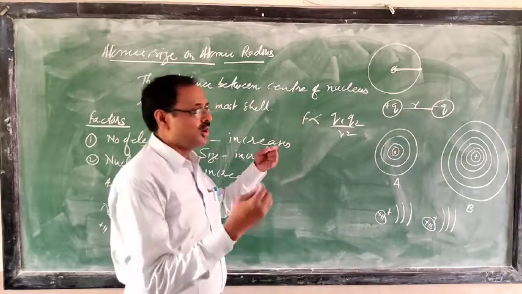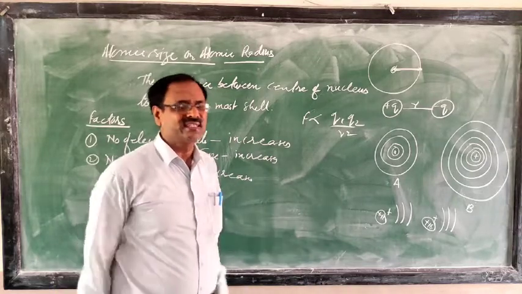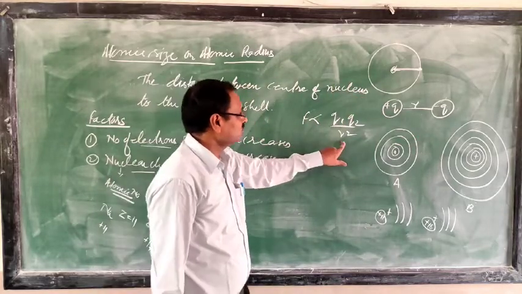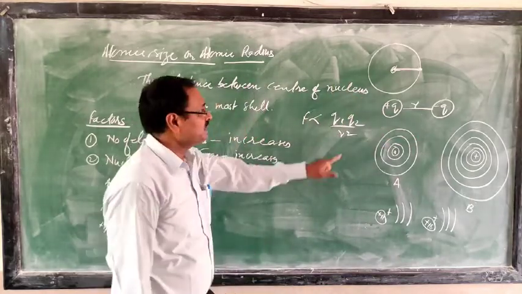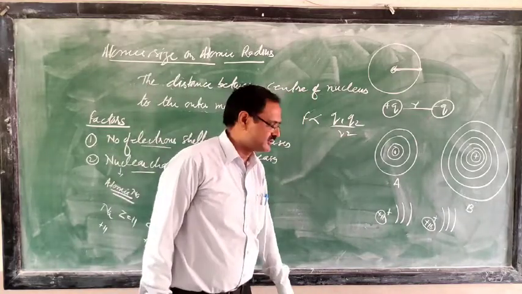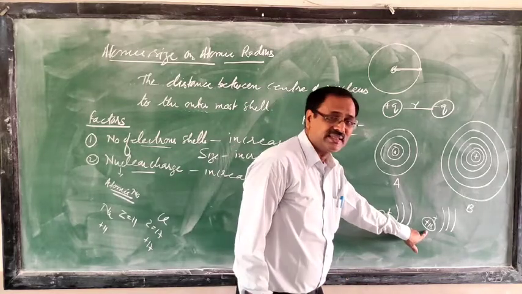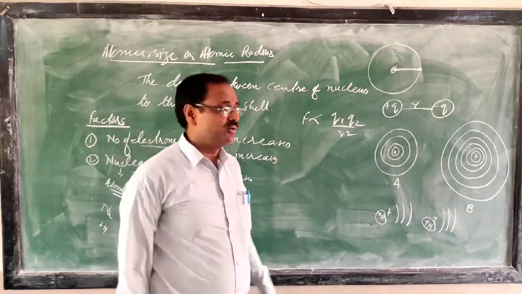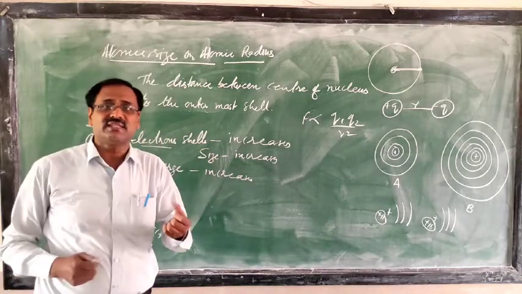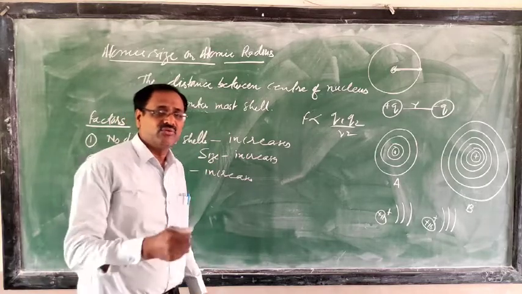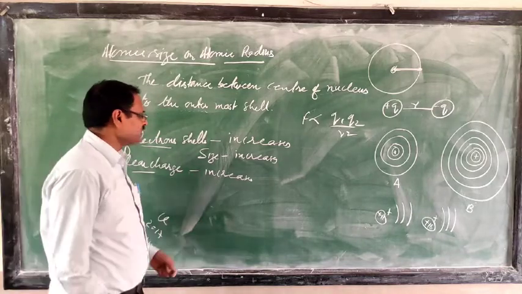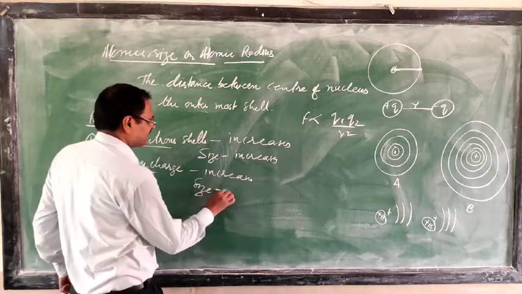So the force operating between these two oppositely charged particles is directly proportional to their product and inversely proportional to the square of their distance. If you increase the magnitude of the positive or negative charges, the force of attraction will increase. So here, as the nuclear charge increases, the force of attraction on the outer cell electron also increases. It means the outer cell electron will be pulled strongly by the nucleus, so the atomic size decreases. So as the nuclear charge increases, size decreases.